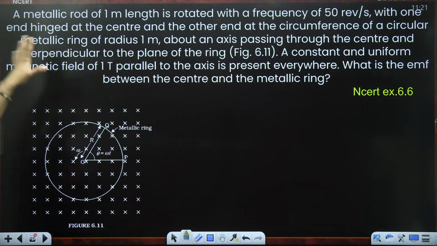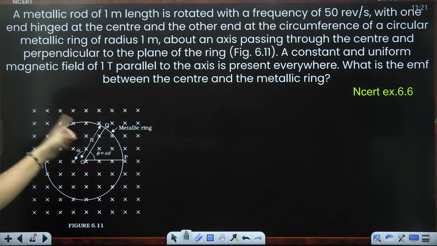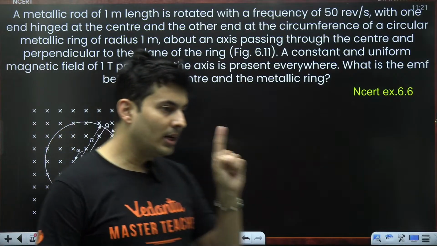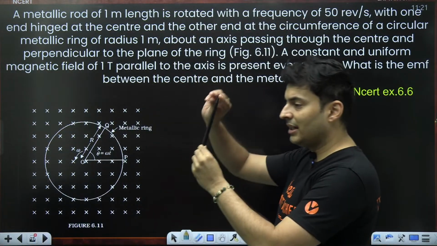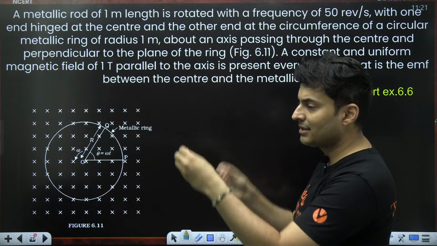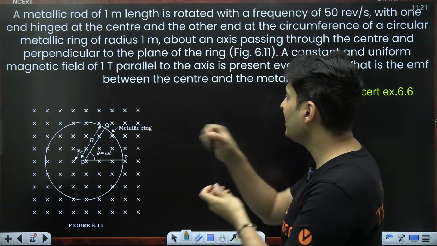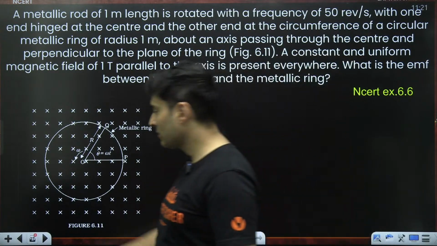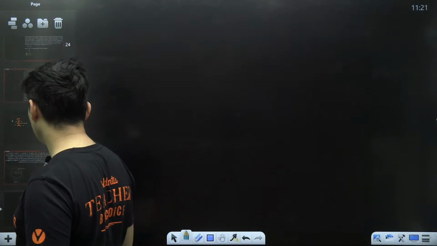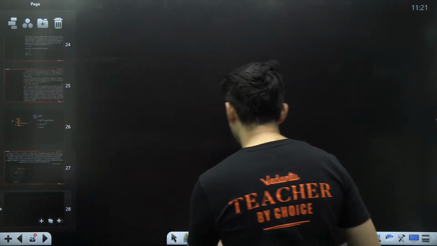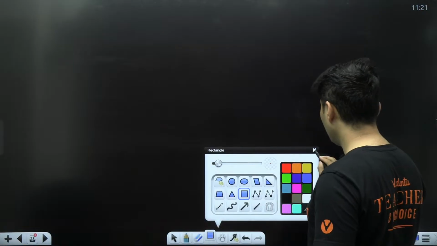Another such example is of a rod which is rotating, not translating, rotating in a magnetic field. Imagine I take a rod and I'm rotating it like this. Then how much electricity is being generated inside of this? So this is a very important derivation which you should know.